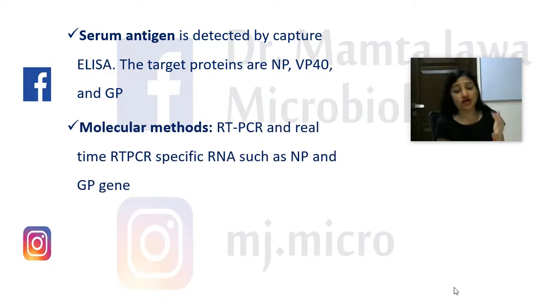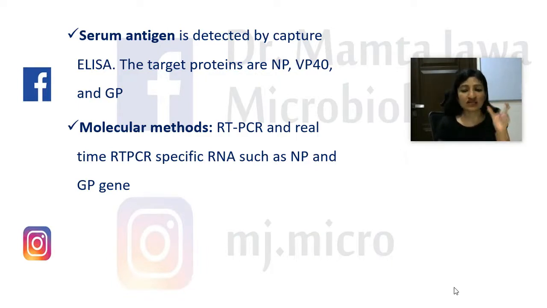Then, of course, we have the highly sensitive and specific methods like molecular methods, that is RT-PCR, that is reverse transcriptase PCR. Guys, when we say RT-PCR, RT actually stands for reverse transcriptase and not real time. So the correct short form of reverse transcriptase PCR is RT-PCR. And if you want to convey the real-time variety of the RT-PCR, then you have to say it is real-time RT-PCR. RT-PCR is used for the genome detection of RNA viruses.